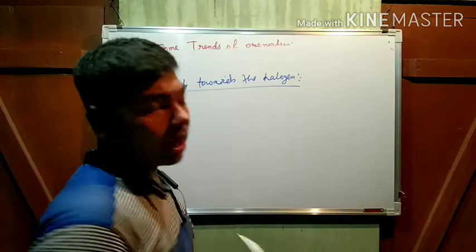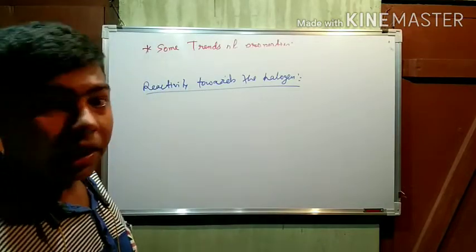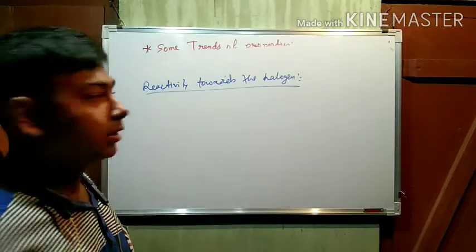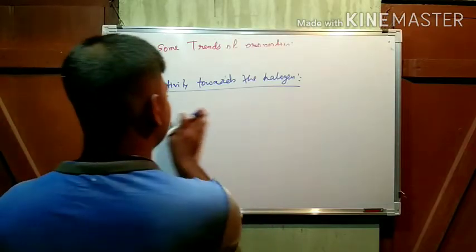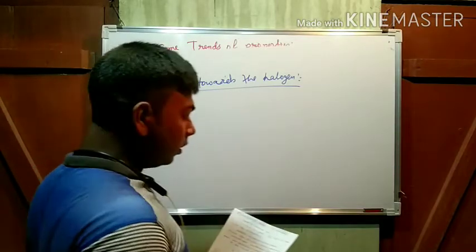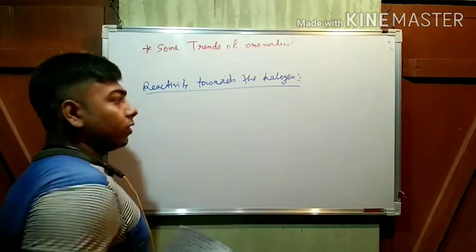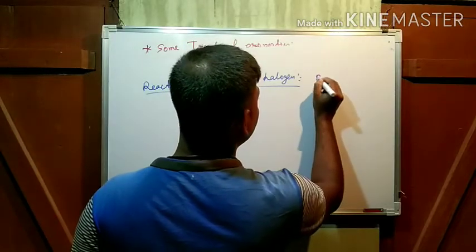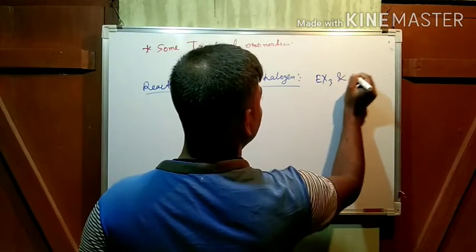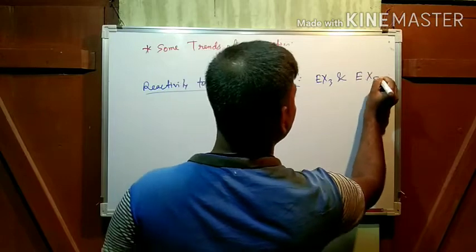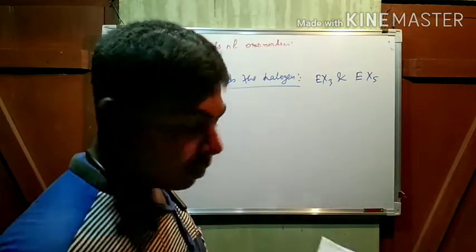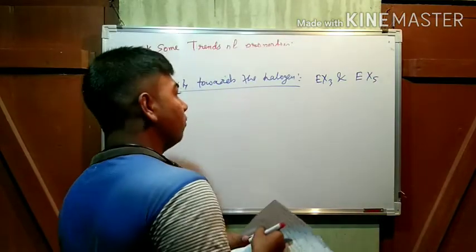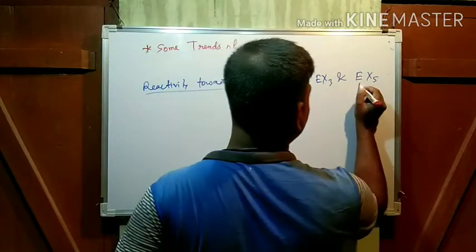That means how the group 15 element is reacting with the halogens and what are its properties. Now see first. Suppose group 15 elements form two types of halides. First one is the EX3 and another is the EX5. Okay. Remember, EX5 does not form for the nitrogen atom